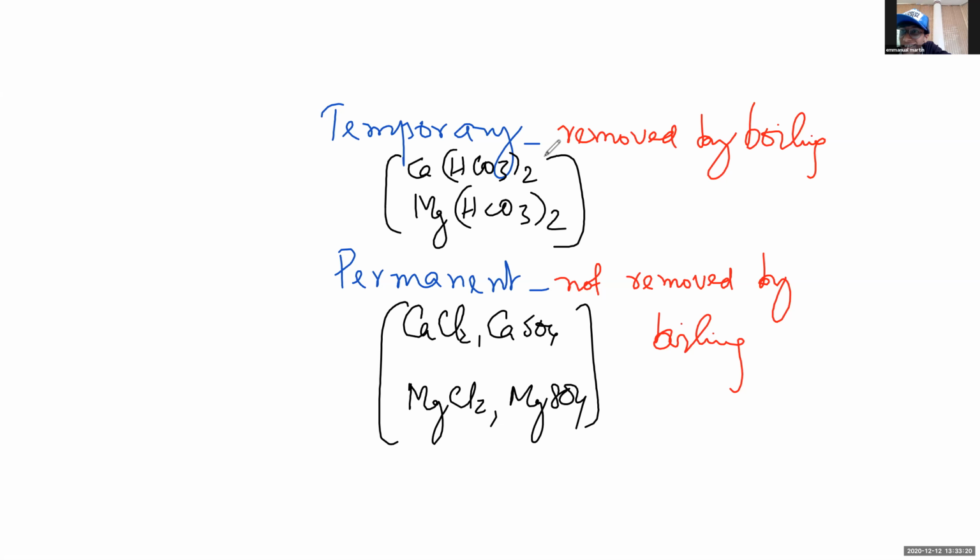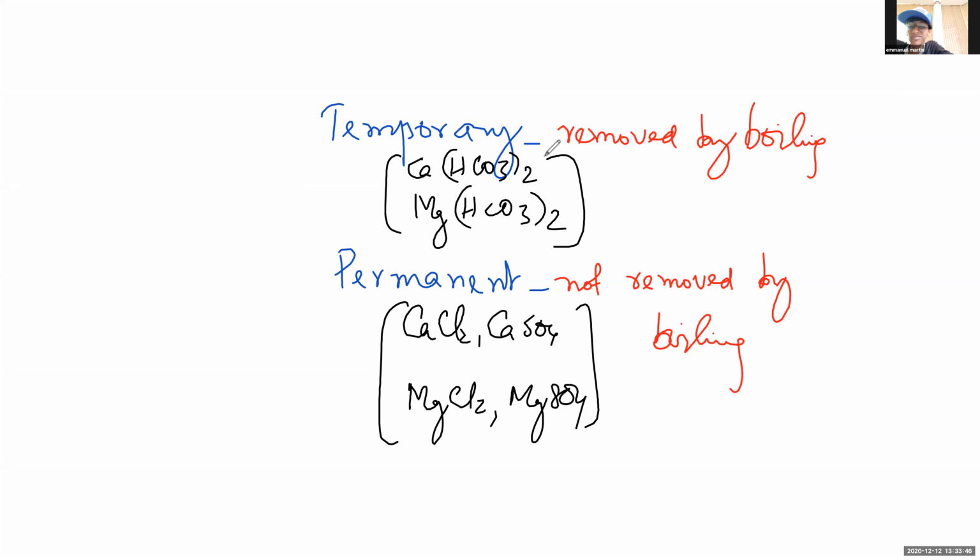Temporary hardness can be removed by boiling. Yes, that is the answer. So that sample is temporary hard water. Permanent hardness cannot be removed by boiling, and so that is permanent hard water. That's a simple test to distinguish between temporary hardness and permanent hardness.